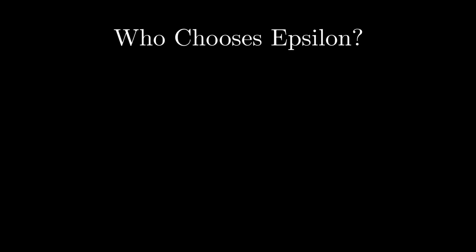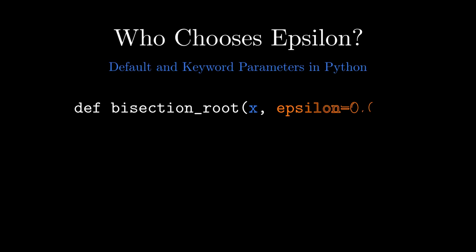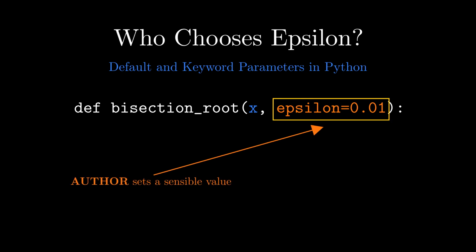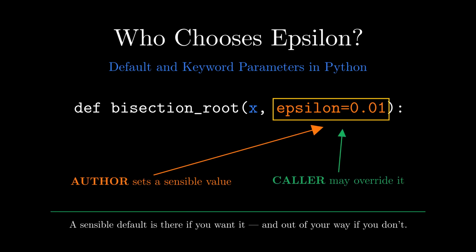Every function you write hides decisions. Inside bisection root, one line decides how precise the answer will be for every person who ever calls it. That's a lot of power to keep for yourself. Python's default parameters hand that decision back to the caller without forcing anyone to make it.